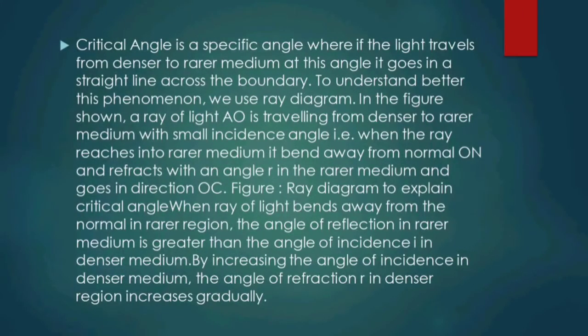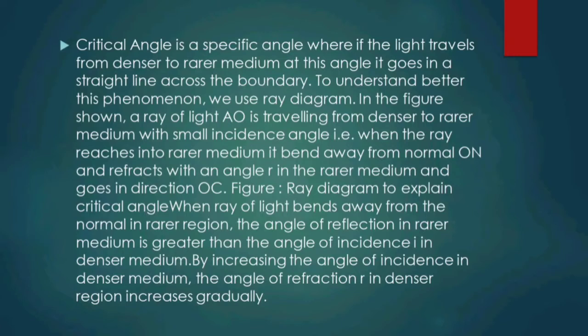Critical angle. The critical angle is a specific angle where, if the light travels from a denser to a rarer medium, at this angle it goes in a straight line across the boundary. To understand this phenomenon better, we use a ray diagram. In the figure shown, a ray of light AO is traveling from a denser to a rarer medium with a small incidence angle. When the ray reaches the rarer medium, it bends away from the normal ON and refracts with an angle R in the rarer medium, going in direction OC.